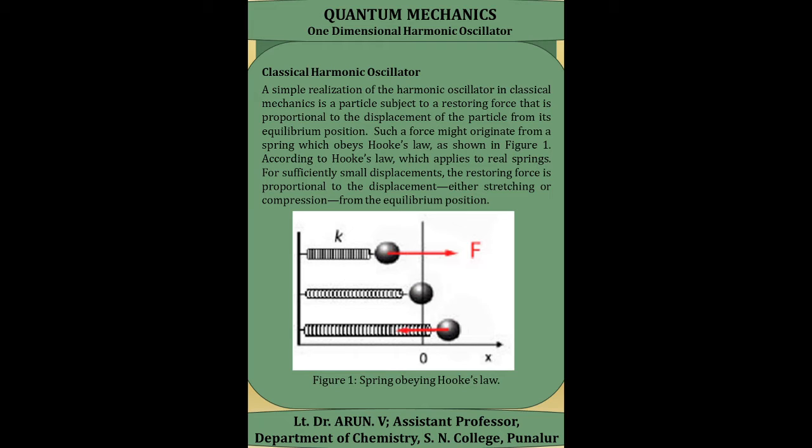A simple realization of a harmonic oscillator in classical mechanics is a particle which is subjected to a restoring force that is proportional to the displacement of the particle from its equilibrium position.